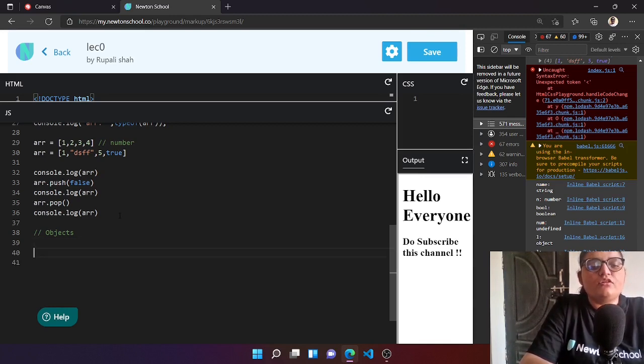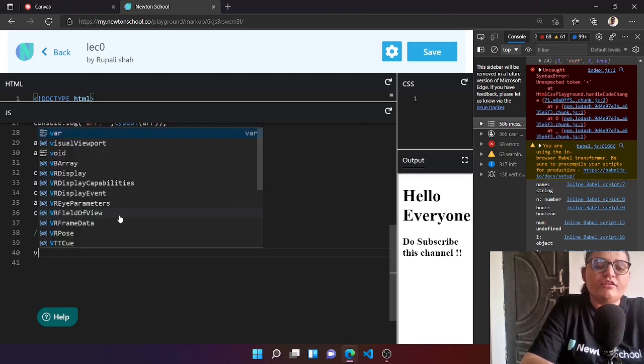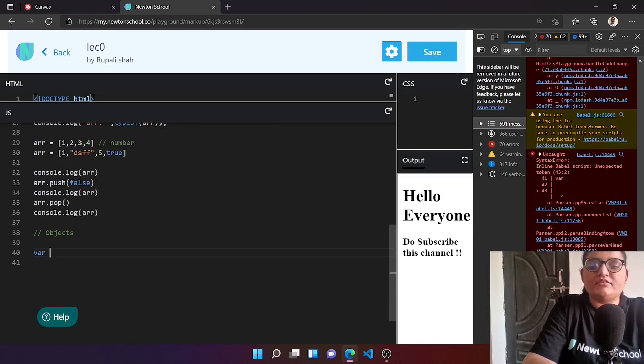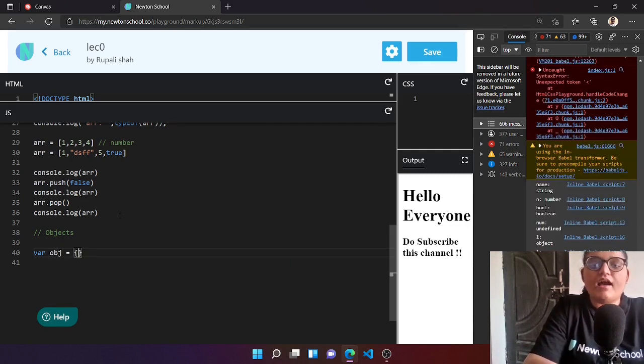So let's have a look at objects also. To declare, initialize, or define an object, let's give it a name and use curly braces. In arrays we used square brackets, but for objects we use curly braces.